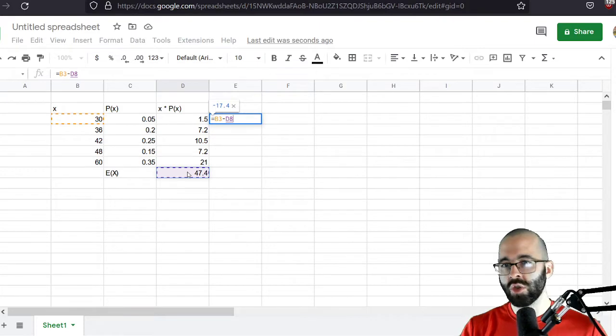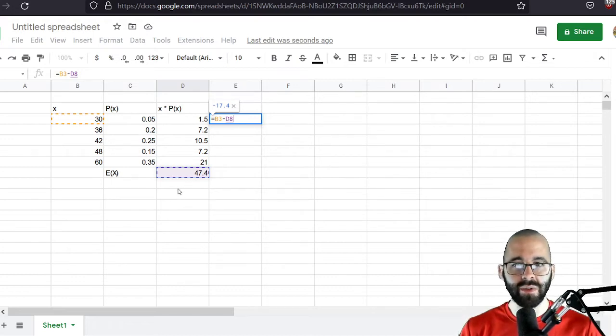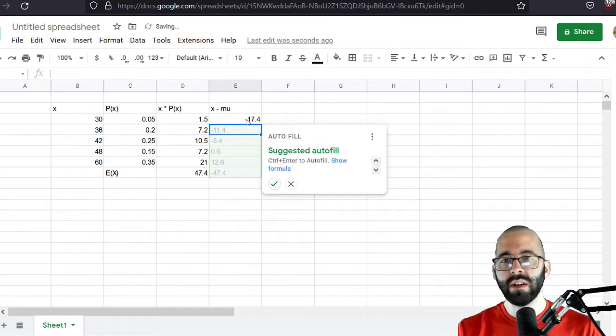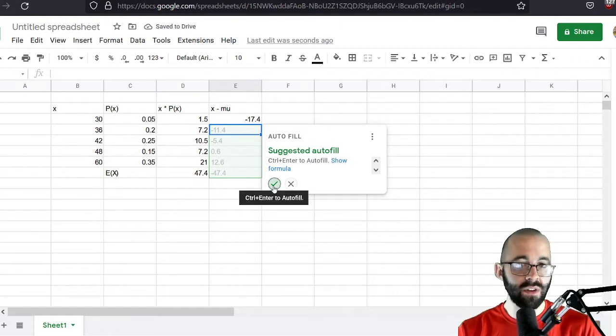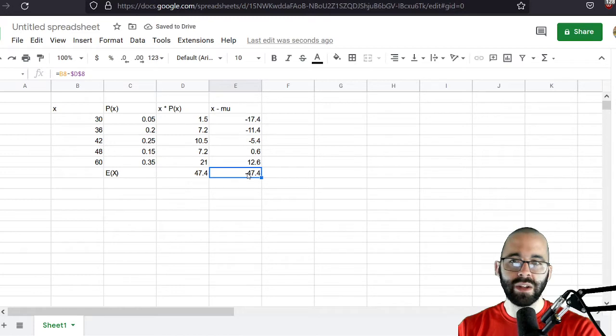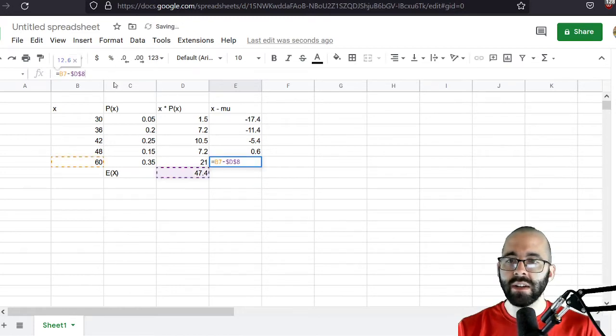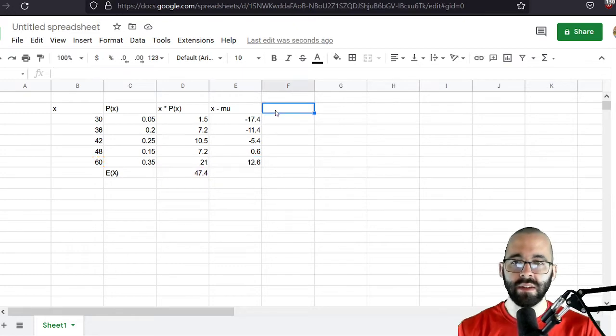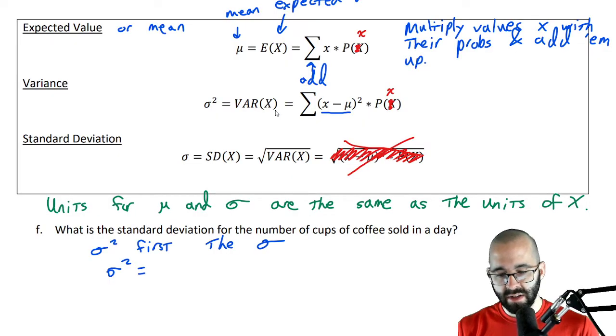Now be very careful. We're going to be dragging things around. If we write it like this, then when we drag it down, we drag everything down, and there are no fixed numbers here. We want the mean to be the mean for everything. The way you do that in Excel is to put dollar signs before the column and before the row. Now when I drag this down, look, it's subtracting the mean from each X. This cell is not changing, but this cell is, which is exactly what we want. Okay, so we've done this first step.